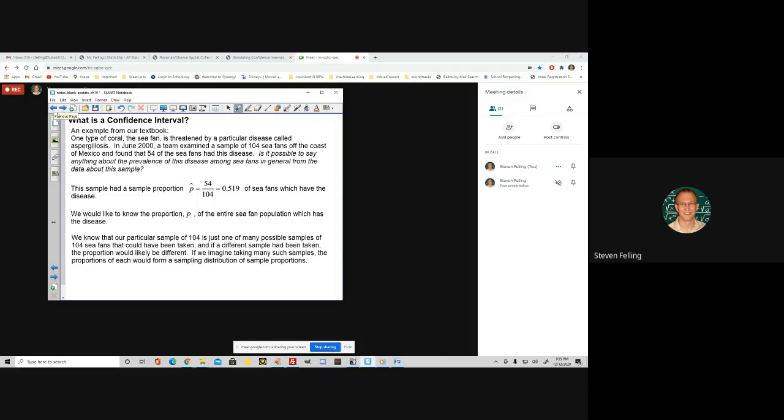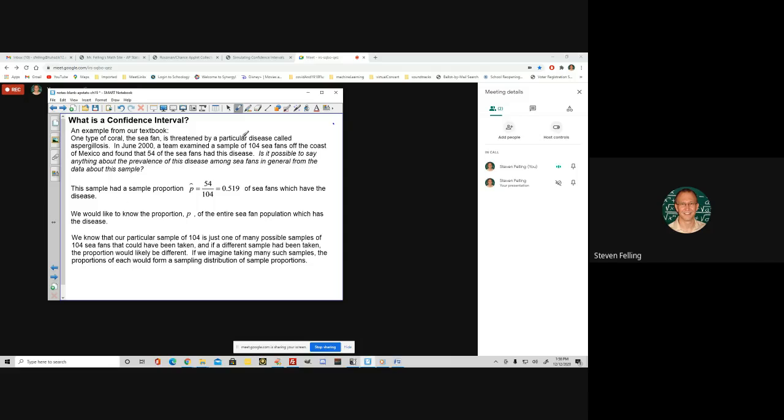So let's actually look at a specific example, and we'll take a look at how this actually works and define terms more crisply. This example is from our textbook. One type of coral, which is called a sea fan, is threatened by a particular disease called aspergillosis. In the year 2000, a team examined a sample of 104 sea fans off the coast of Mexico, and they found that 54 of the sea fans had this disease. The question we're going to want to answer is, is it possible to use that data to say anything about what percentage of all the sea fans in the world would have this disease? Or at least all the sea fans in this region.